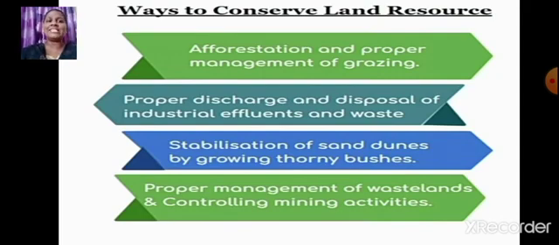First is afforestation and proper management of grazing, proper discharge and disposal of industrial effluents and waste, stabilization of sand dunes by growing thorny bushes, and proper management of wastelands as well as controlling mining activities. So these are the ways wherein we can conserve land resources.